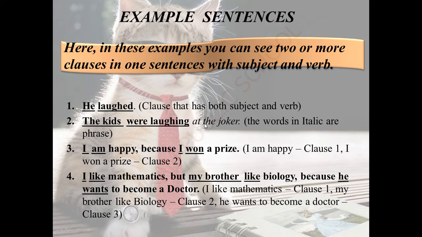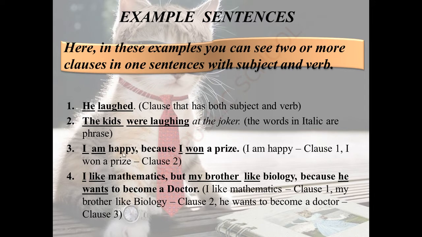I told you already that a phrase does not have a subject and verb, and it does not give a complete meaning in the sentence. So here in this sentence, the kids were laughing is the clause, and at the joker is a phrase. Hope you understood the second sentence.